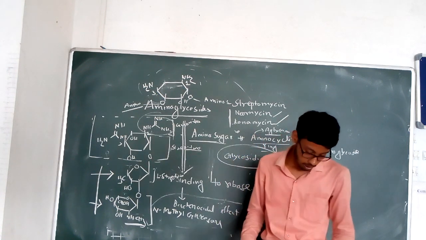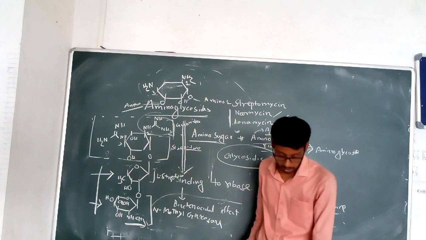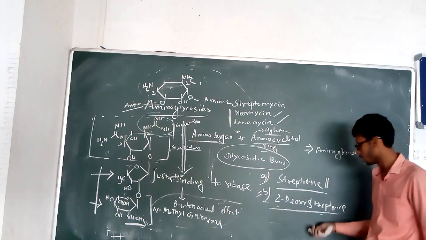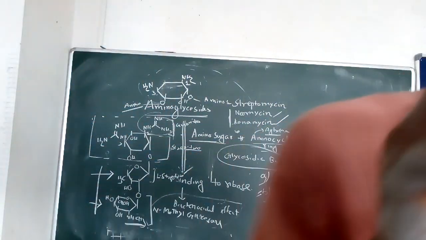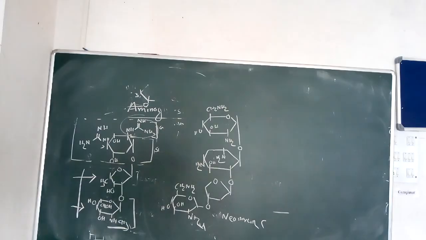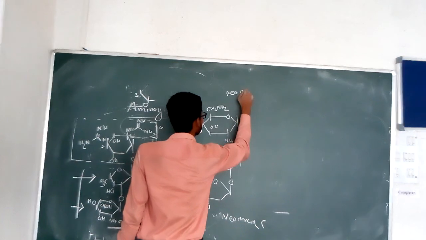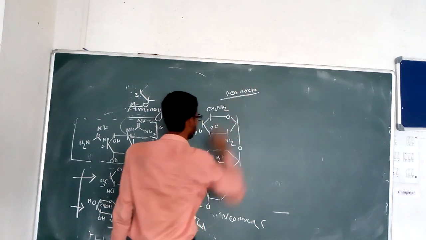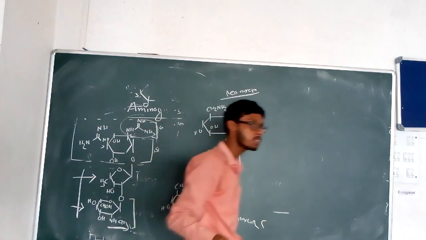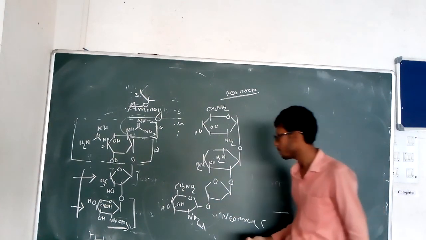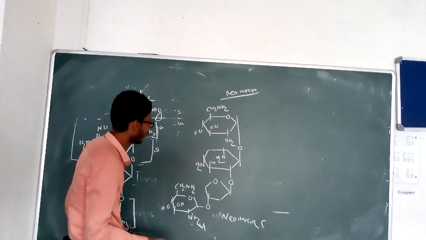Neomycin contains amino sugar attached with the 2-deoxystreptamine, as well as kanamycin has two amino sugars attached with the 2-deoxystreptamine. Let's see the structure of neomycin and kanamycin. So this is the structure of neomycin C. Because neomycin is a mixture of A, B, C, D, and among that neomycin B and neomycin C are biologically active as antibacterial. So these are also obtained from the fungus, as I already said, biologically.